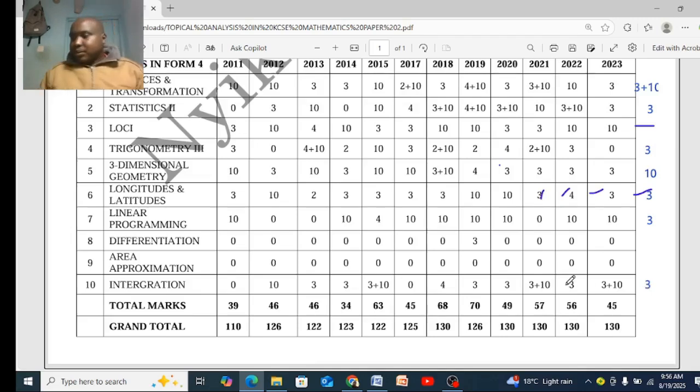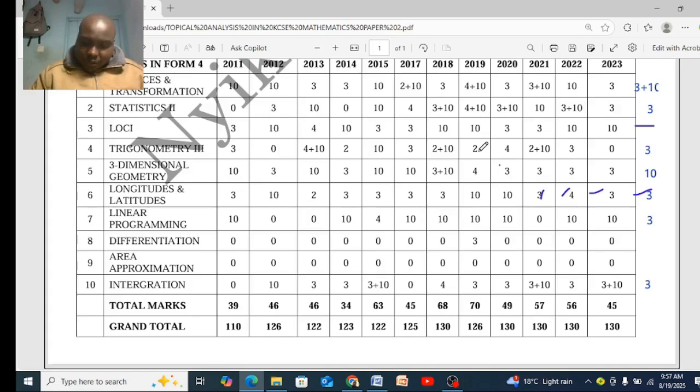So take your pen. Let me give you the topics that you are supposed to work on seriously. Number 1, integration. That's Form 4. Number 2, I want to give you longitude and latitude.